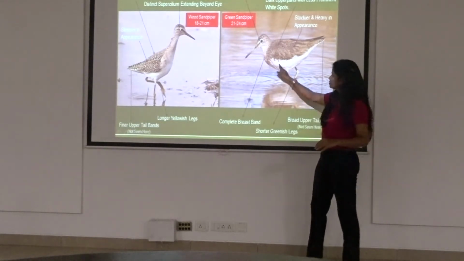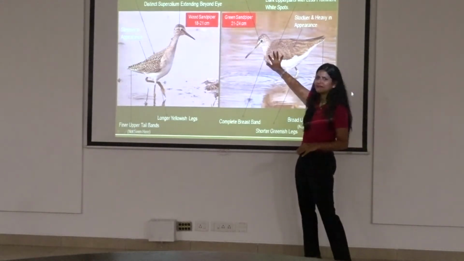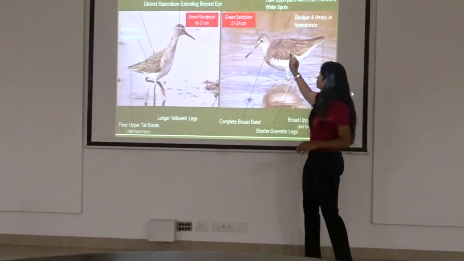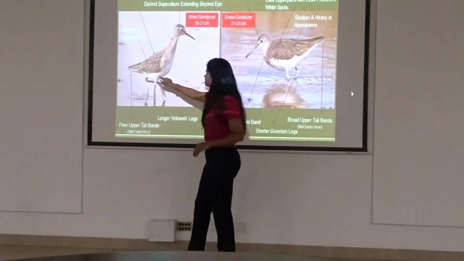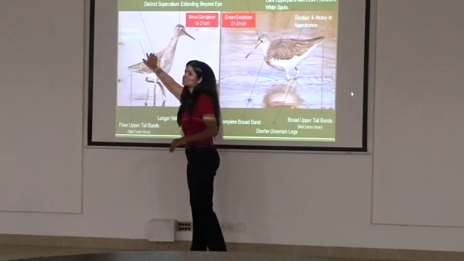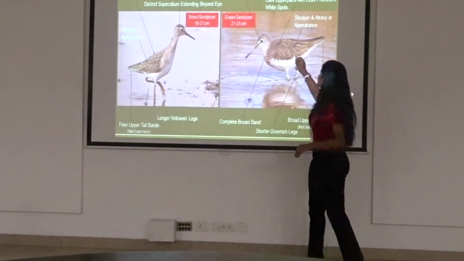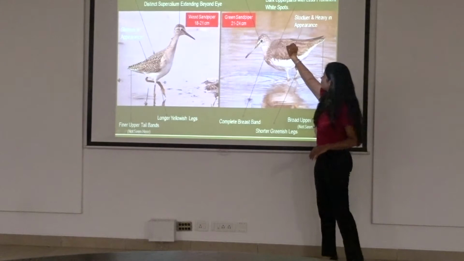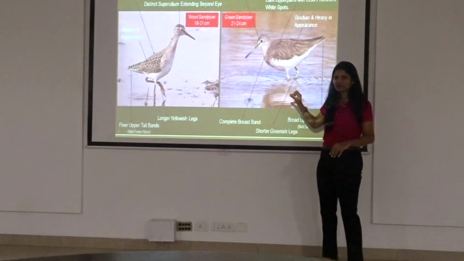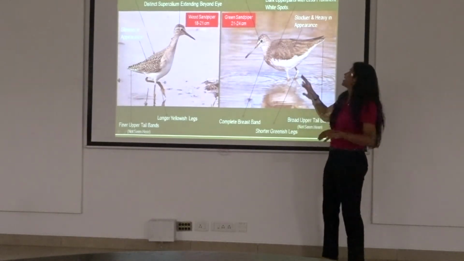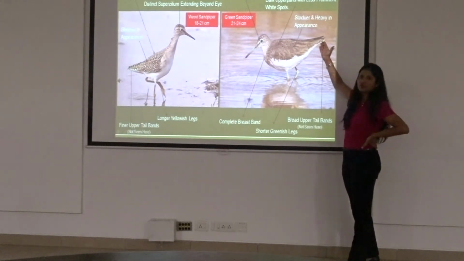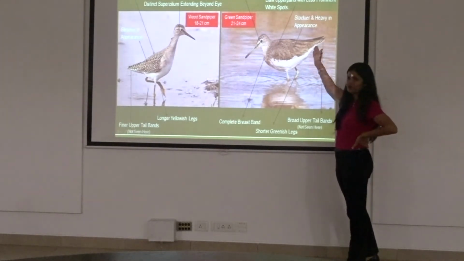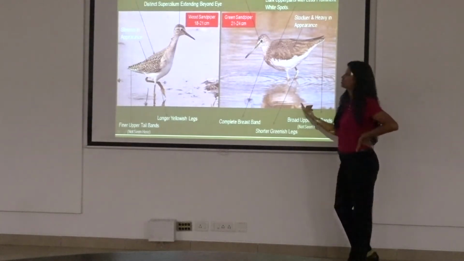Now I will show, and this also has a complete dirty looking breastband. And also if you note, the spotting in a wood sandpiper is very clear, right? You also see the dots connected and all of that. Whereas for a green sandpiper, you see very fine dots which do not even connect, right? When in flight, you will also be able to note that a green sandpiper has very broad bands in the tail, whereas a wood sandpiper doesn't. So I'll show you a flight picture.